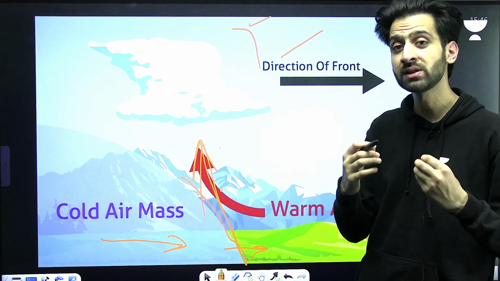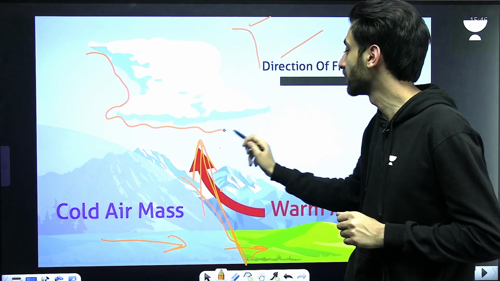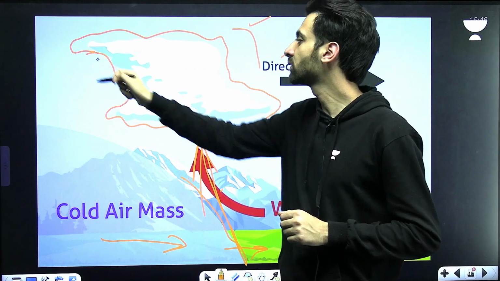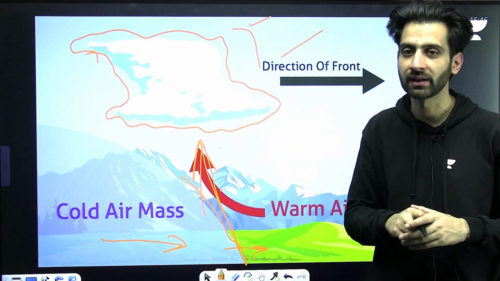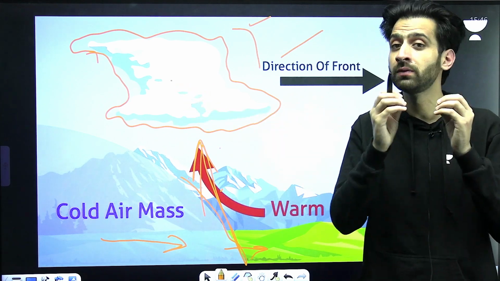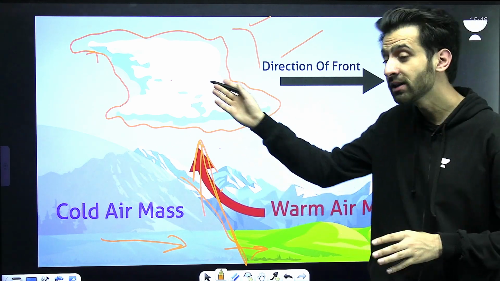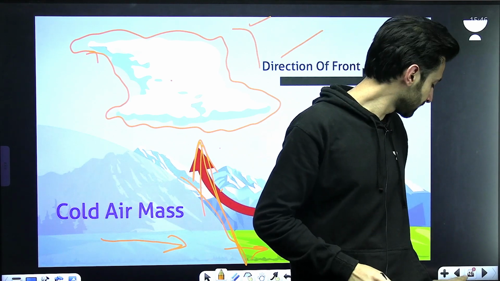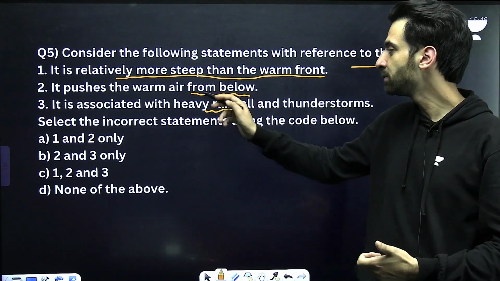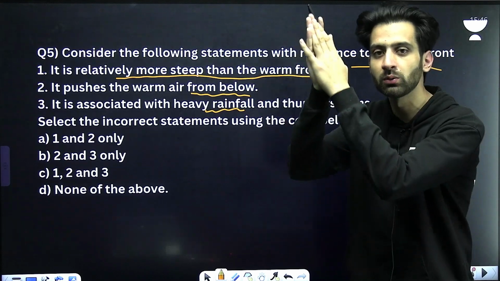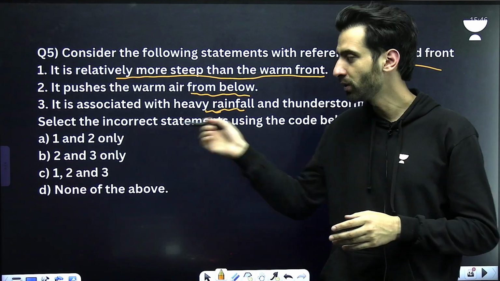Going to the third statement, that it causes heavy rain, that is also correct. Why? Because of the cumulonimbus cloud. The cloud that is associated with the cold front is the cumulonimbus. When the cold front forms, it will also lead to the formation of the cumulonimbus cloud, and these types of clouds cause very heavy rainfall. That is why this region has very heavy precipitation. So these are the 3 statements that were mentioned there. It is relatively more steep. As I mentioned, yes, it is. It pushes the warm air from below. I showed how it is pushing the warm air, and it is associated with heavy rainfall and thunder because of the cumulonimbus clouds. So what should be the answer?